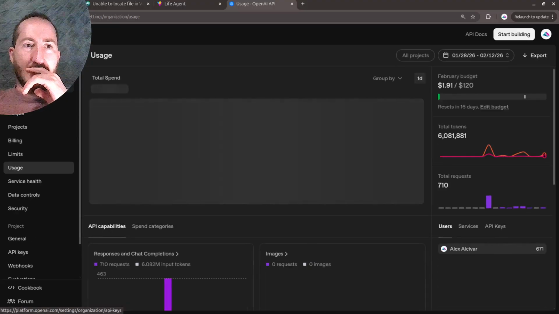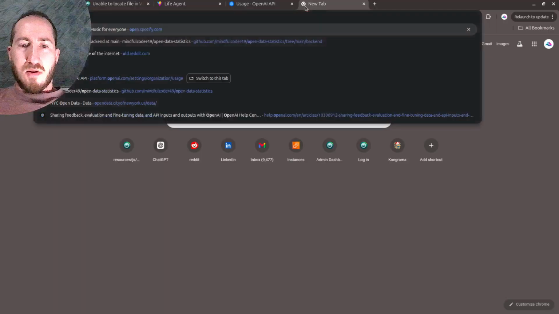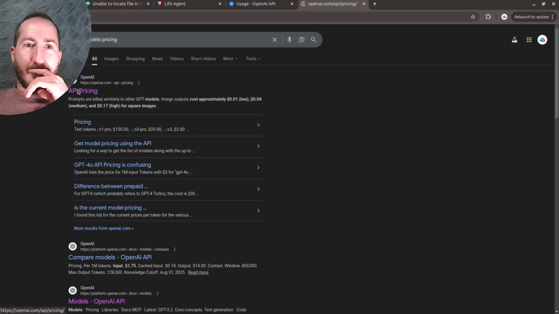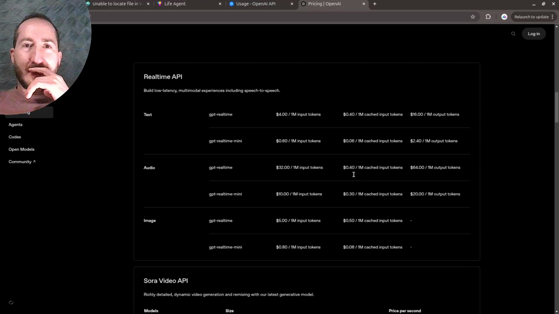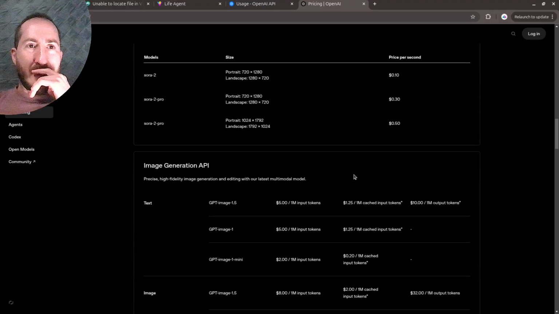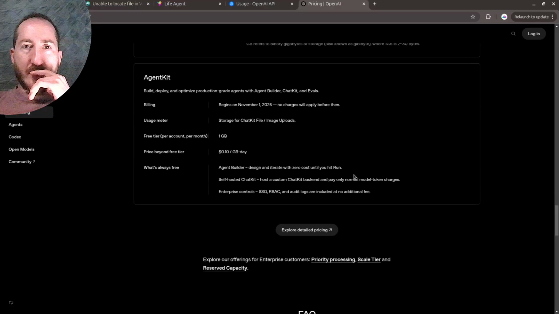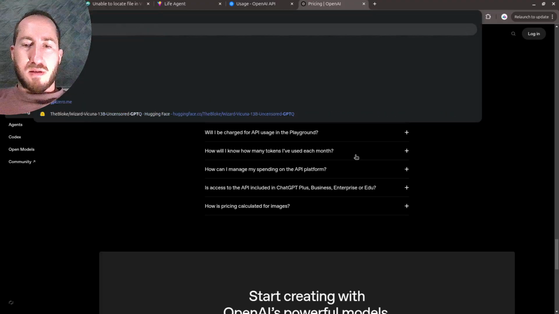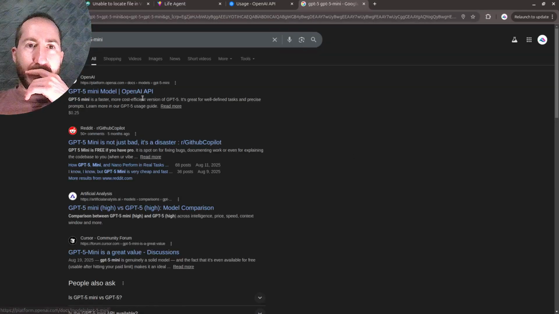I want different models. Let's see. OpenAI models, pricing. I'd like to use the GPT-5 models. So there's image. So GPT-5 and GPT-5 mini, I'm thinking. GPT-5, GPT-5 mini.